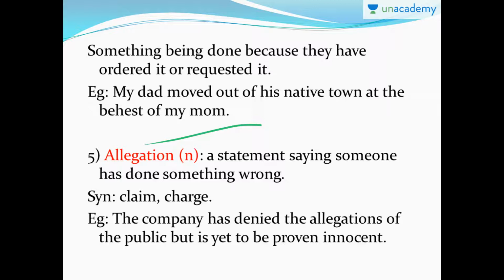Allegation is a noun. As I told you, words ending with ION or MENT are giveaways that it's a noun. That's just one small tip, but not necessary in all cases. Allegation means a statement saying someone has done something wrong. So you're accusing somebody, stating that what that person did was actually wrong.